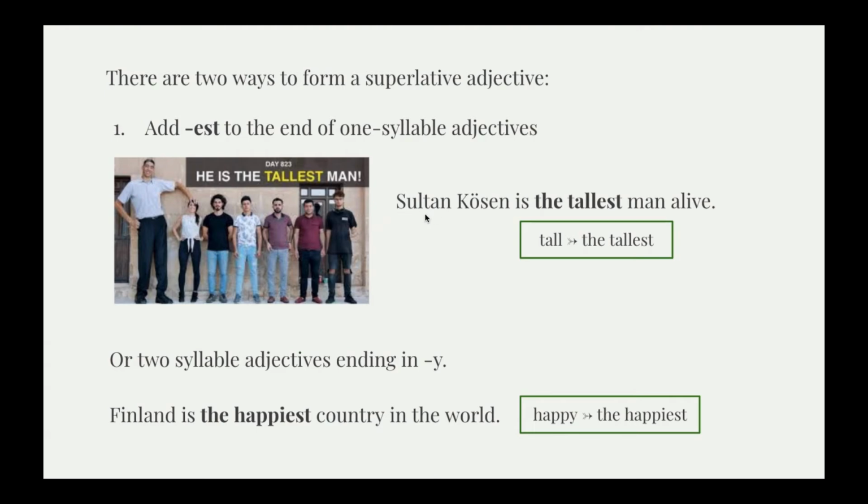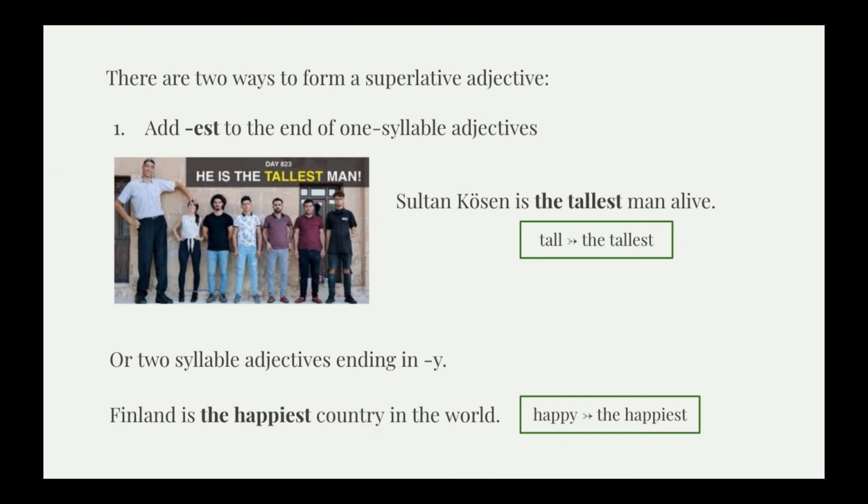So we can say that Sultan Kozan is the tallest in the group because he has the highest degree of this quality. More than that, Sultan Kozan is, and he really is, the tallest man alive. So there's no one in the entire human race taller than this guy. So he is the tallest.